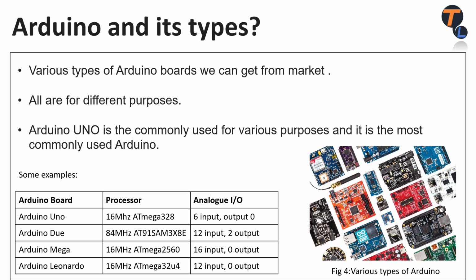Now, how many types of Arduino are used? Arduinos can be of many types. Some examples are Arduino Uno, Arduino Due, Arduino Mega, Arduino Leonardo. Why so many types? So many reasons. We use Arduino for different purposes. For example, if we need so many input output pins, we have to use Arduino Mega. If we have small space, then we can use Arduino Nano or Arduino Mini.